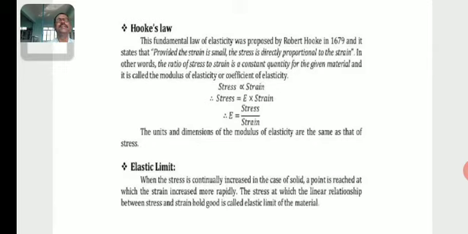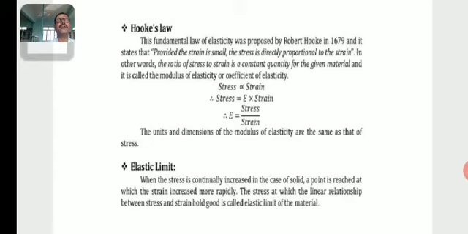Then E is equal to stress by strain. The units and the dimensions of the modulus of elasticity are the same as that of stress, that means Newton per meter square.